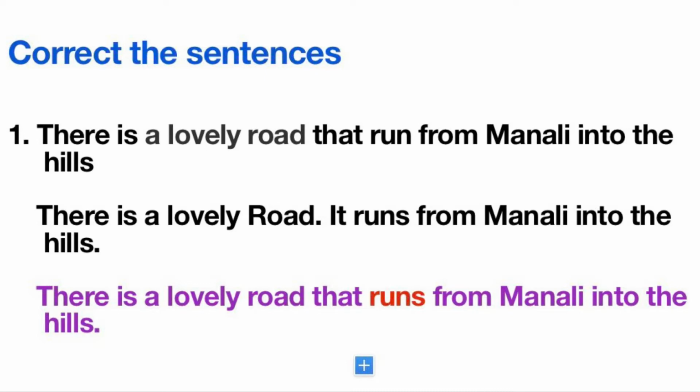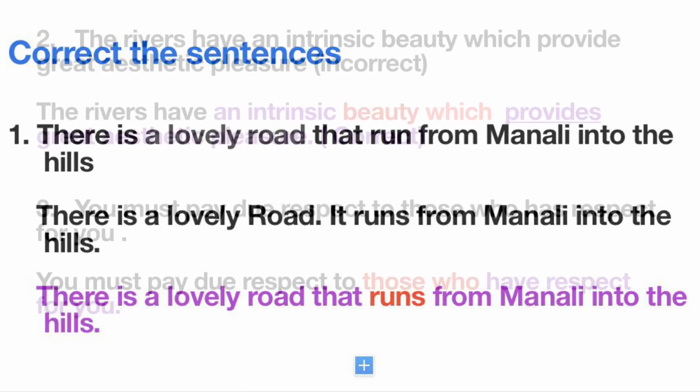Students notice these given sentences. There is a lovely road, full stop, it runs from Manali into the hills. So both of these sentences are joined to make a complex sentence. These sentences are joined with the conjunction that, which is a relative pronoun, and its antecedent is a lovely road. So a lovely road is singular. We will take a singular verb with that. So the correct sentence will be, there is a lovely road that runs from Manali into the hills.